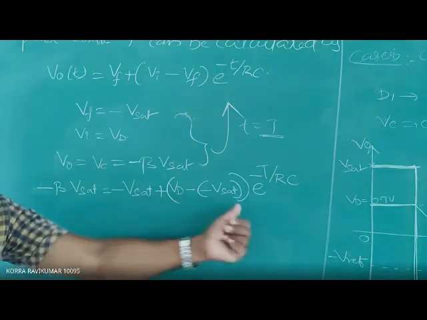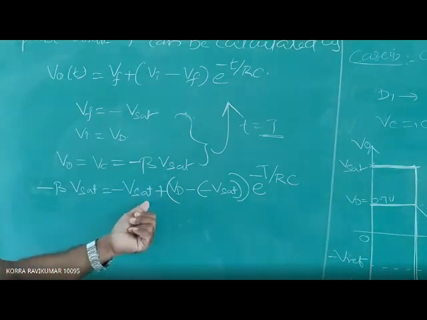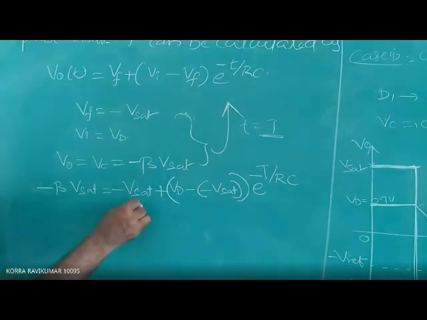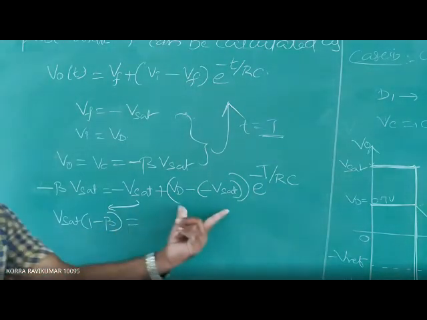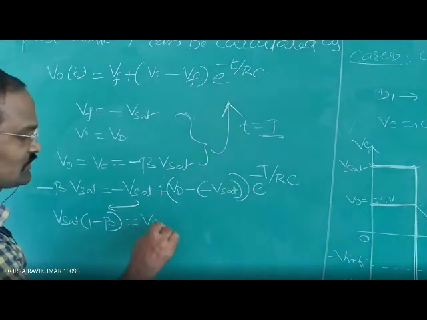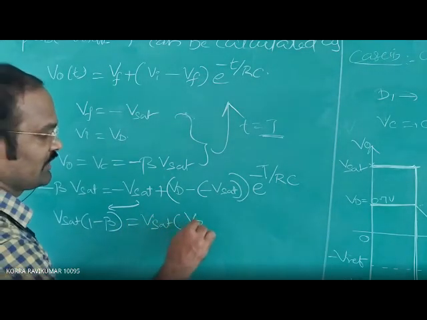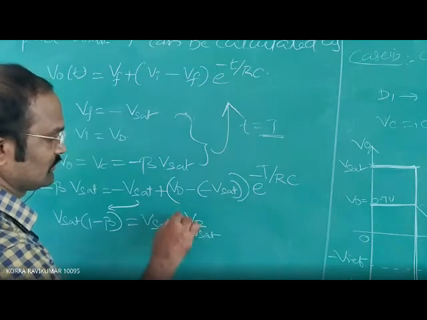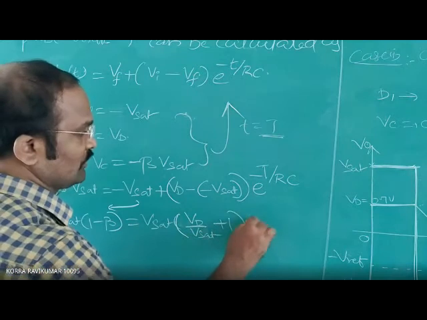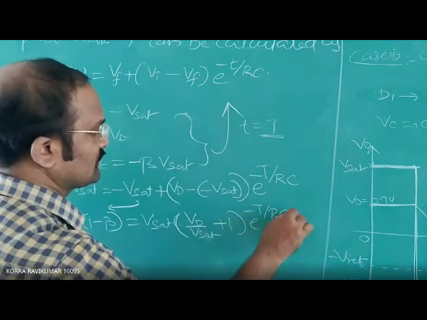From the RHS side, take V saturation as common. From the LHS side, V saturation is there. First send it to the LHS side, then V saturation of 1 minus beta is equal to, taking V saturation as common, V saturation of Vd by V saturation plus 1 into e power minus T by RC.